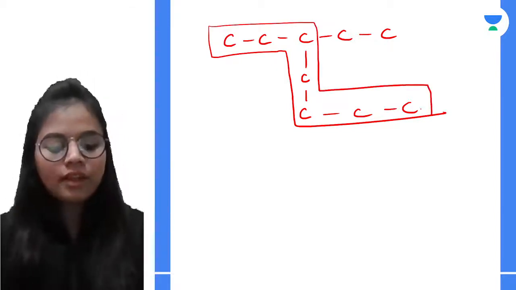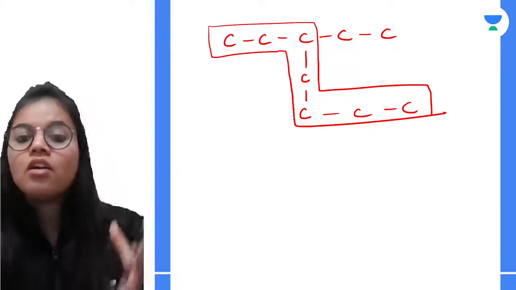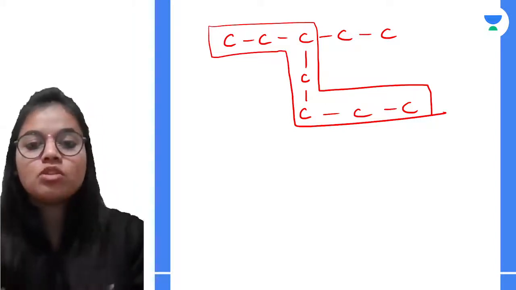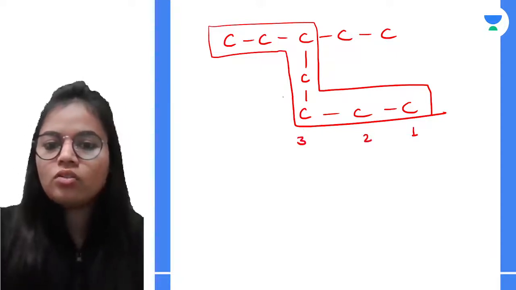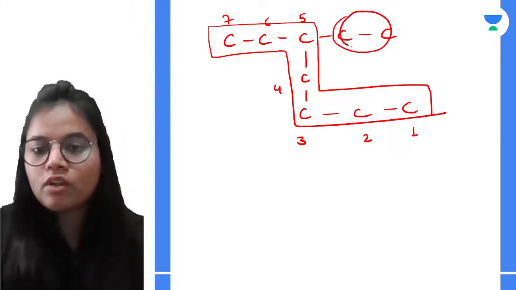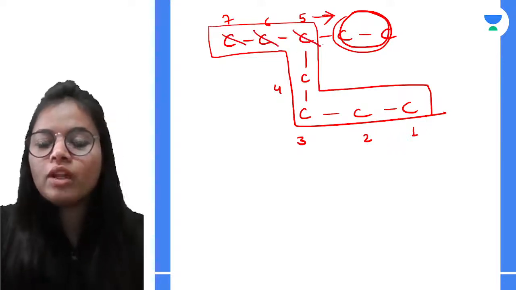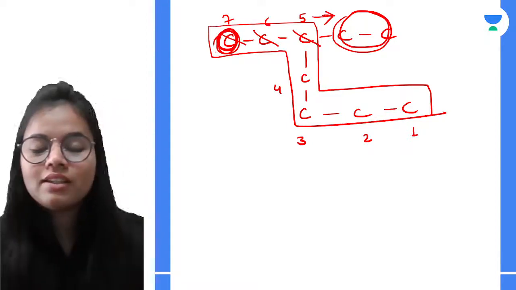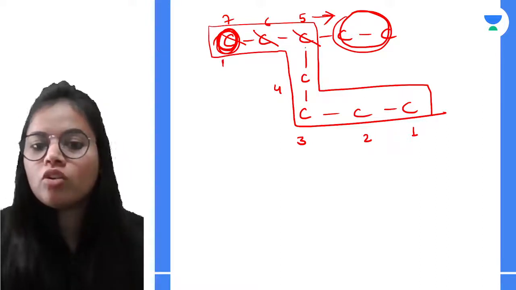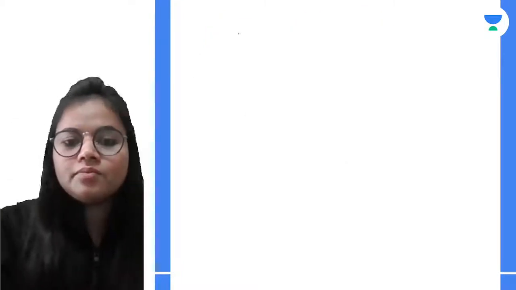As we were told, we should start the numbering from the carbon atom such that the substituents get the lowest number. If I start numbering from here, I get 1, 2, 3, 4, 5, 6 and 7, so this substituent group gets the number 5. And if I start from here, it will be 1, 2, 3. So we will start numbering from this carbon, because in this case I am getting the substituent group on the third carbon. So how will I be writing it?